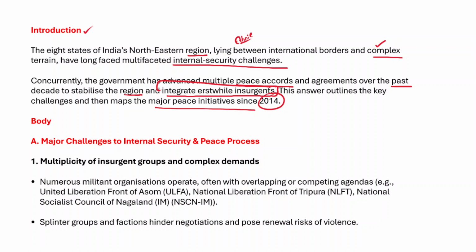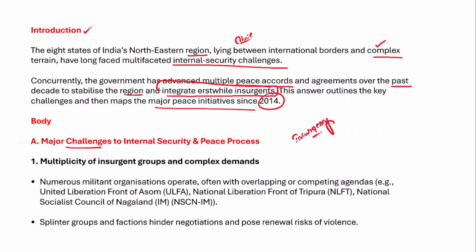Now, in the body part of the answer, first you need to mention the major challenges to internal security and peace process. Firstly, you need to talk about the multiplicity of insurgent groups and complex demands. In fact, there are a large number of militant organizations, right? These extremist groups in the northeastern part of India have various objectives. The northeast is generally known for insurgency, right?